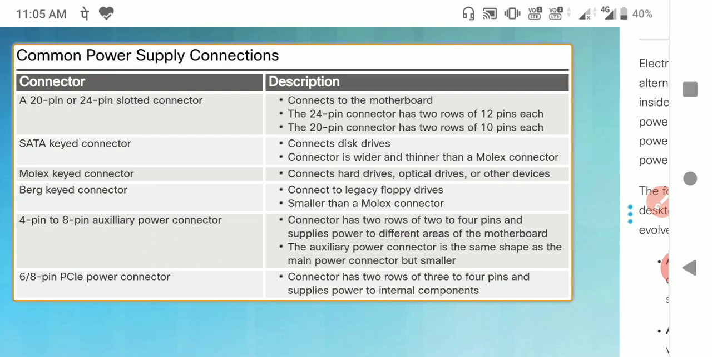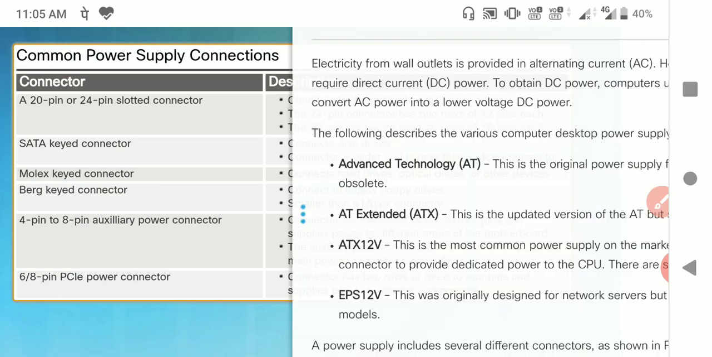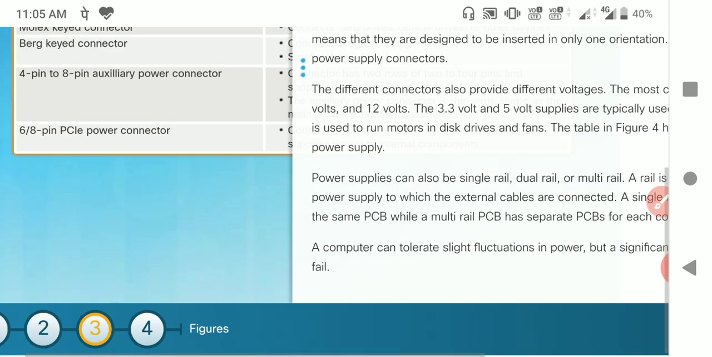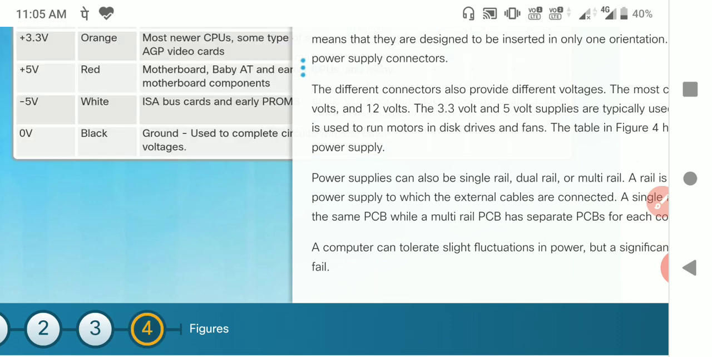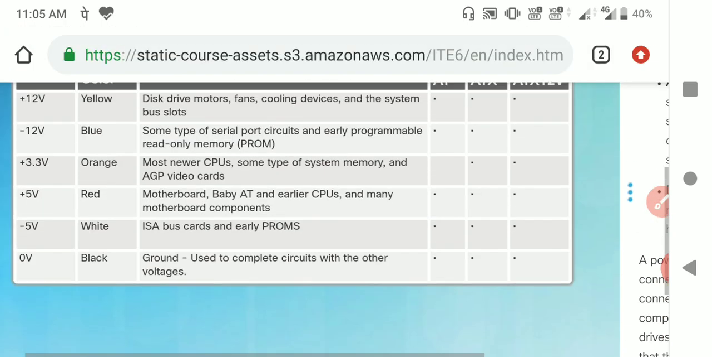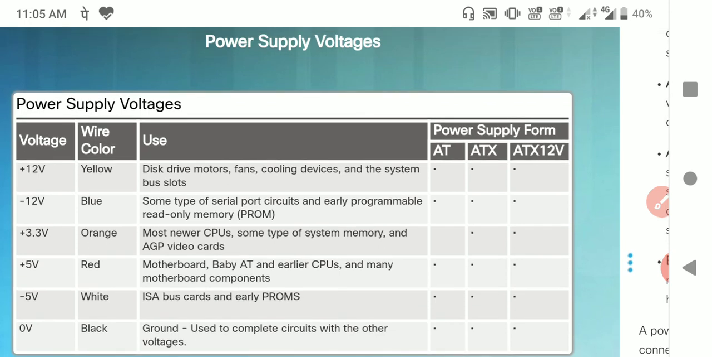As for the 6 plus 2 pin PCI power connector, it has two rows of 3 to 4 pins and supplies power to the internal components. So these are the different kinds of power supply connectors used to supply power. This is also some description regarding the power supply voltage. Plus 12 volts can be represented with a yellow wire color.